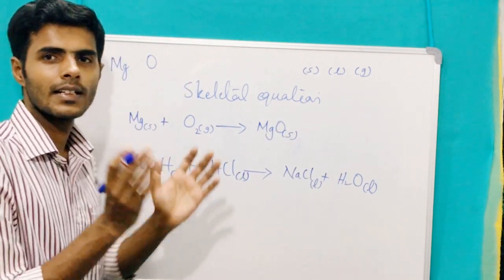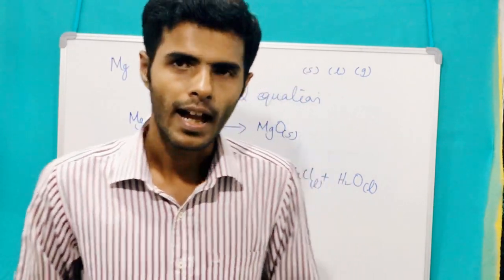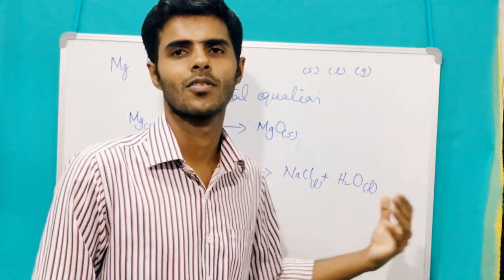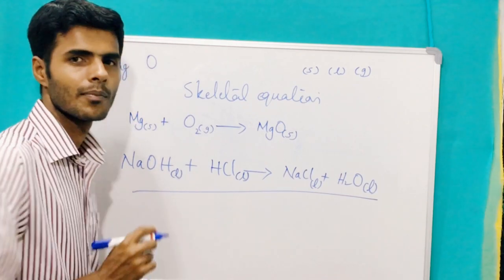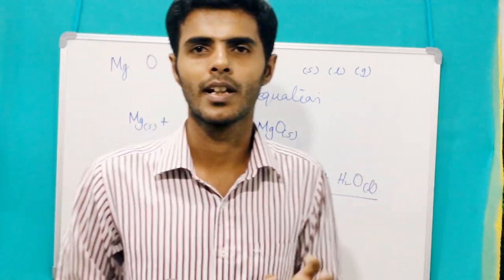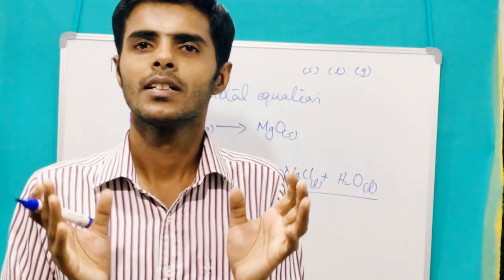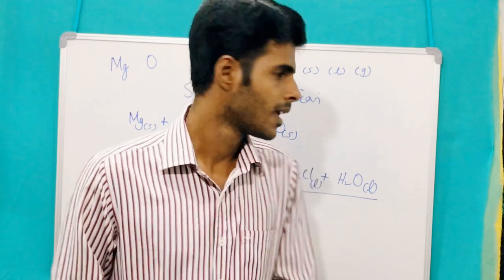So sodium hydroxide reacts with hydrochloric acid to produce sodium chloride and water. Aqueous sodium chloride is being produced. So this is the skeletal equation representing the formation of sodium chloride in water when sodium hydroxide and hydrochloric acid are reacted.